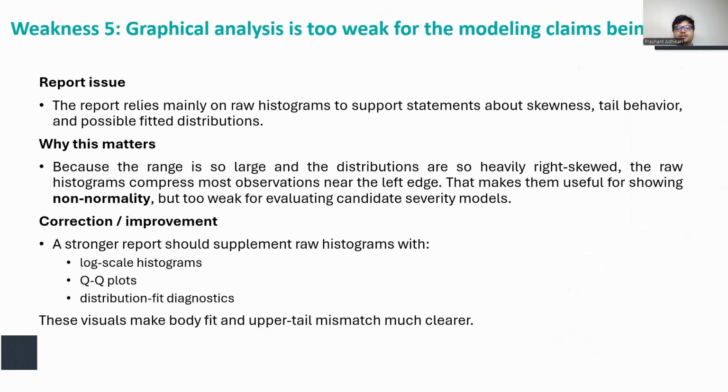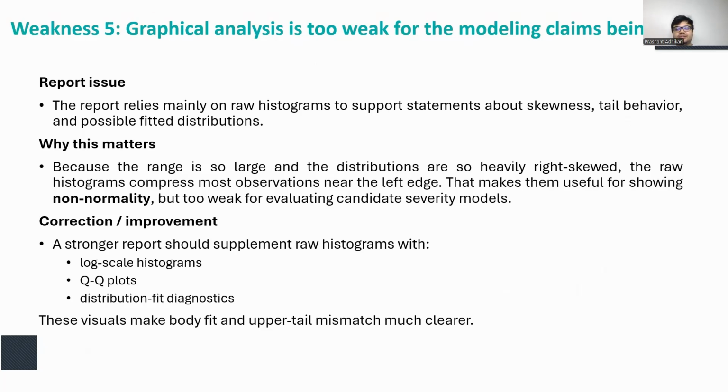And my fifth critique is that the graphical analysis is too weak for the modeling claims being made. The report relies mainly on raw histograms to support statements about skewness, tail behavior, and possible distributions, but these data are extremely heavy-tailed. Loss ranges from 10 to over 2.17 million, and total loss ranges from 135 to over 2.3 million, with very high skewness and kurtosis in both cases.